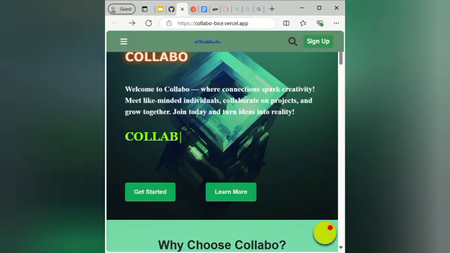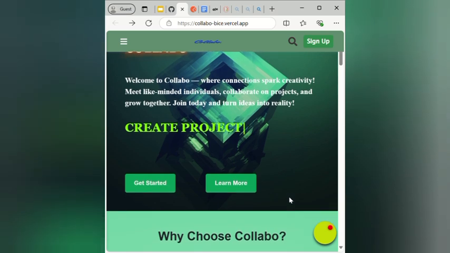So welcome, this is the Collabo app. This is an app to help people collaborate and find those they seek to start a project with. This app basically allows people to find whoever they would love to collaborate with, or whatever existing project they would love to collaborate in, or better still create one of their own. So it emphasizes a social network for collaboration where friendships can be made and at the same time work can be done. So this is the landing page.